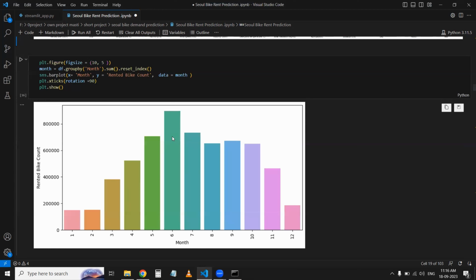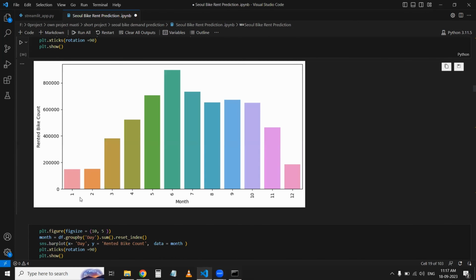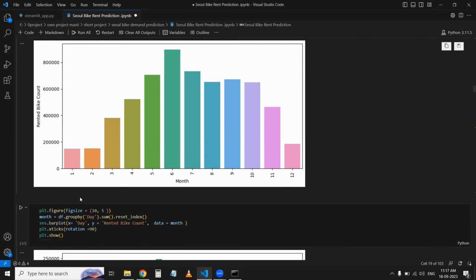It means in June people go out more. And then after that July, and then May, and so on. Here in January and February, very few people are booking the bike. Maybe at that time the workload is very high, so maybe this can happen.